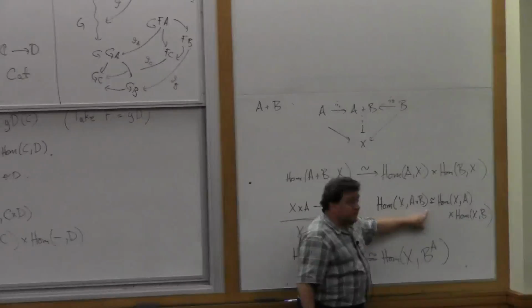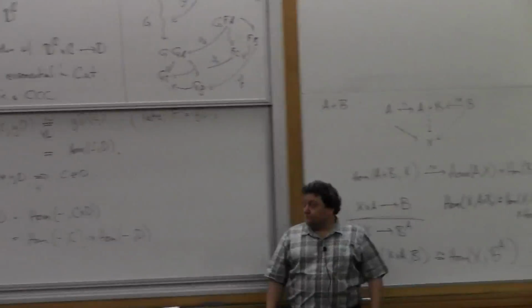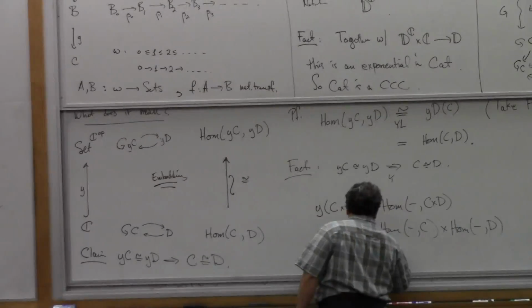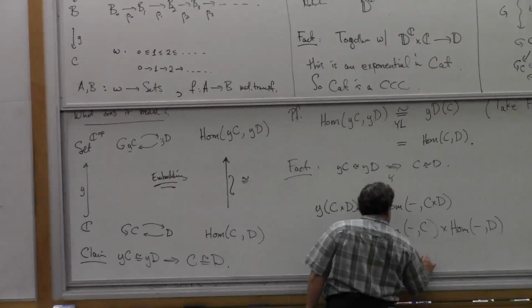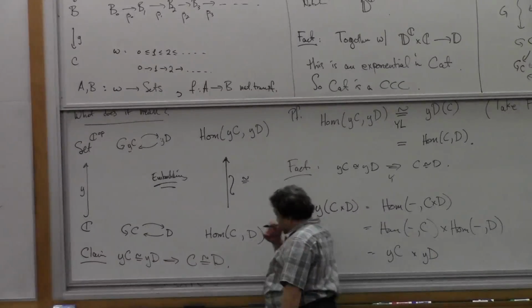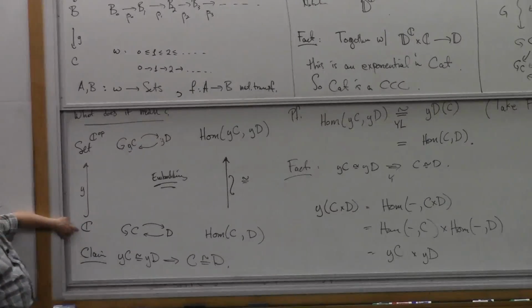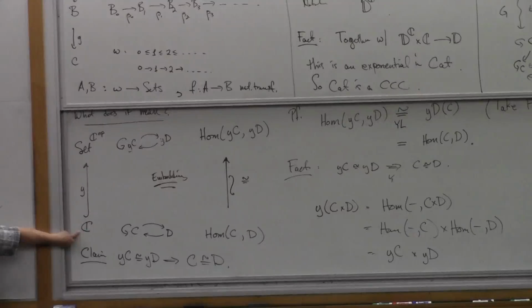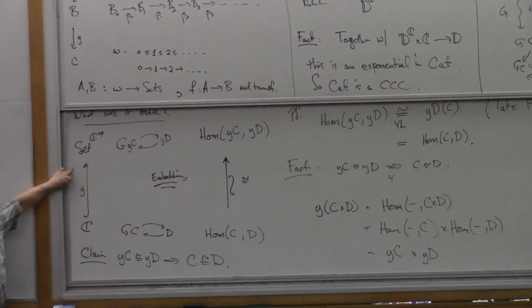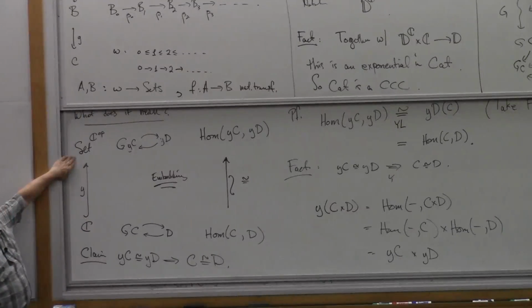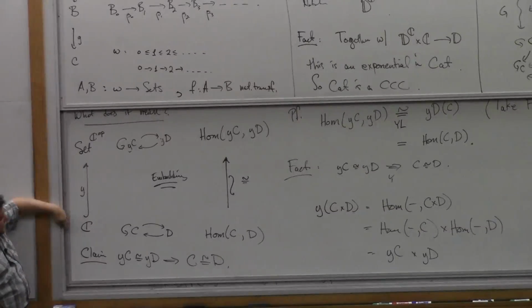That was one of our rules. It's this one. The products pull out on the right. So that tells me that the Yoneda embedding itself preserves products. So I have to talk about this a little bit next time, but the Yoneda embedding preserves products. Moreover, if this is known to be Cartesian closed, the Yoneda embedding preserves exponentials as well. It preserves all the Cartesian closed structure that exists down here. So if this is a Cartesian closed category, then this functor preserves all the Cartesian closed structure up to here. I haven't shown you yet that this thing is Cartesian closed. I'll do that next time too, okay? And that this preserves it.